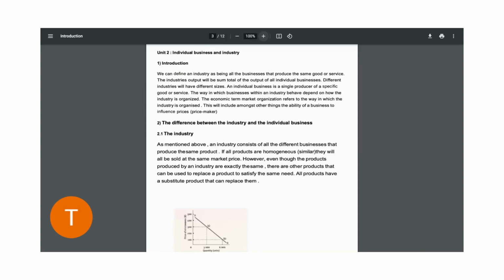Hi guys, my name is Esther from Allison Tutors, and today I'm going to be presenting on revenue and cost concepts as well as output, particularly under perfect competition.